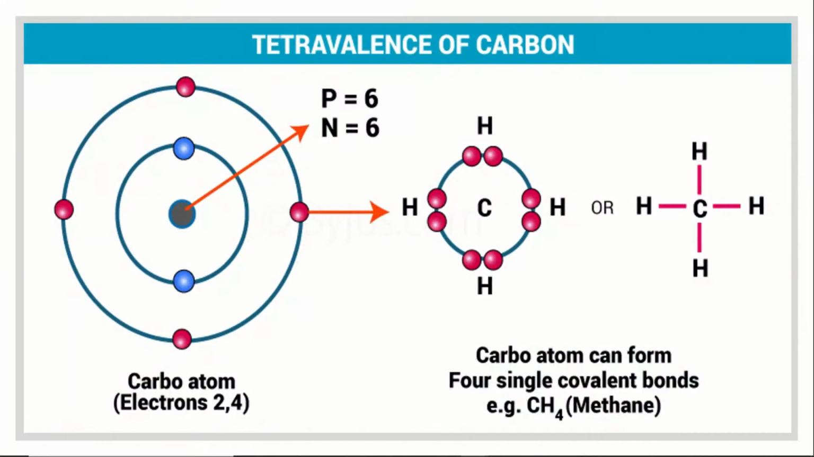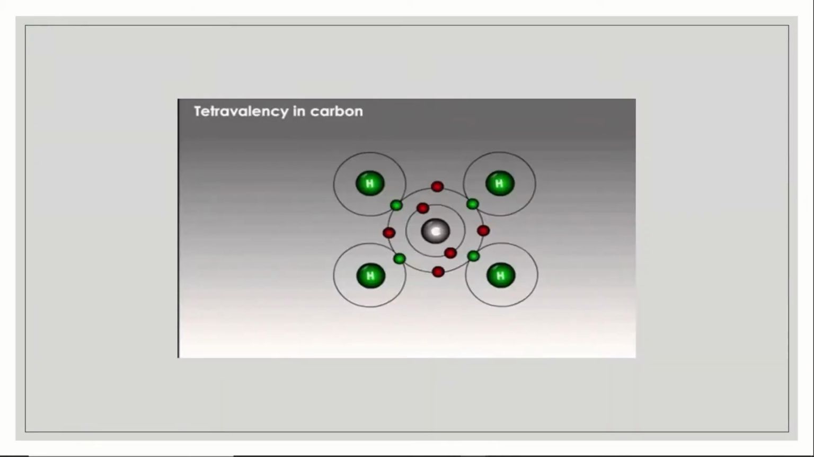The second property is tetravalence of carbon. Tetravalency means making 4 outer bonds. You can see the picture of the carbon making 4 bonds. Here the carbon is making 4 bonds with hydrogen, so that is CH4, methane. This is another picture of tetravalency in carbon, the carbon making 4 bonds with hydrogen.